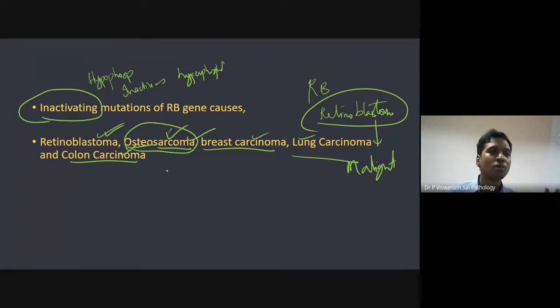Because it was found out in retinoblastoma, we are calling it the RB gene. So, where is the RB gene? Is it there in every cell in your body or only in the retinoblasts? Every cell. All our genes are similar in every cell in our body, so that is important to remember. That's why if you get an RB gene mutation, you can have it elsewhere also. You can have a breast carcinoma, a bone cancer, lung cancer, and colon cancer.